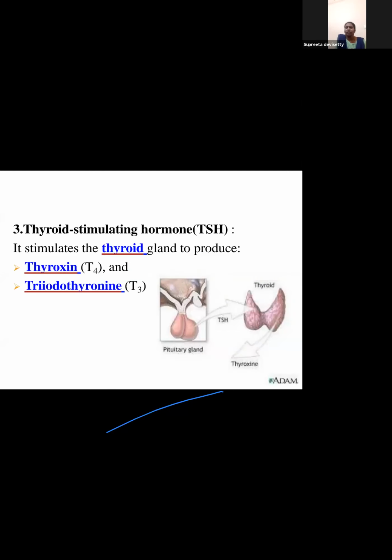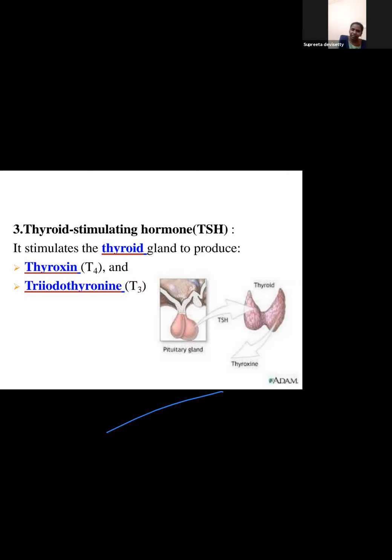Another important hormone secreted from the anterior pituitary is thyroid stimulating hormone, TSH. This TSH has an impact on the thyroid gland and tells it to secrete the hormones triiodothyronine and tetraiodothyronine, or thyroxine.